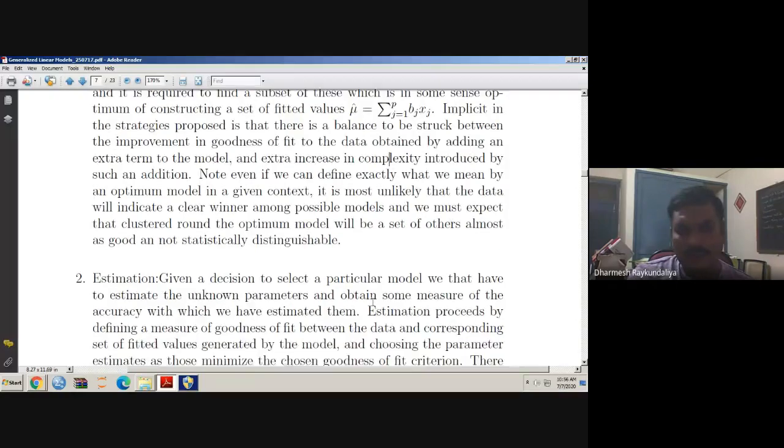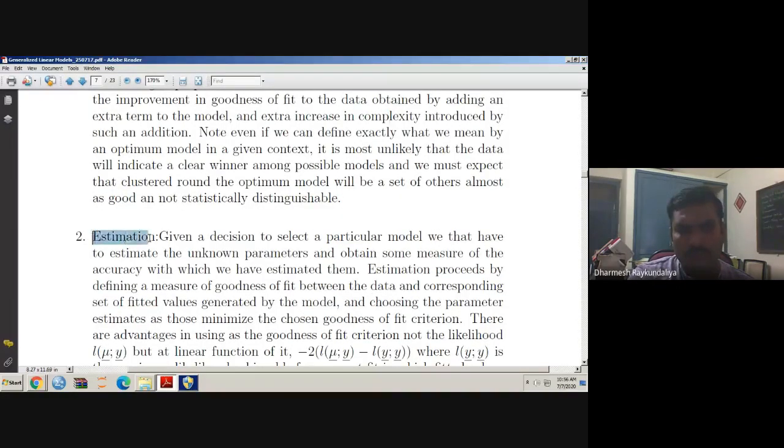Once the model is decided, our next task is the estimation of the parameters. Estimation of parameters means the estimate of the model. So given a decision to select a particular model, we have to estimate the unknown parameters and obtain some measure of the accuracy with which we have estimated them. So we require some estimation procedure, and whatever procedure we adopt should have some measure of accuracy.